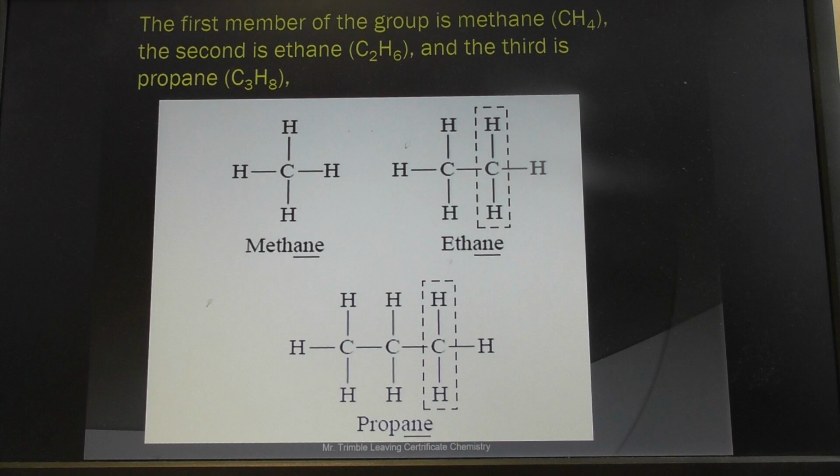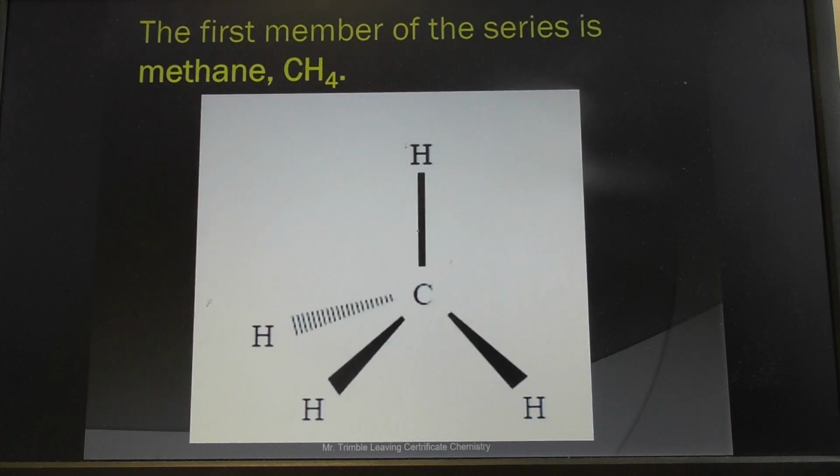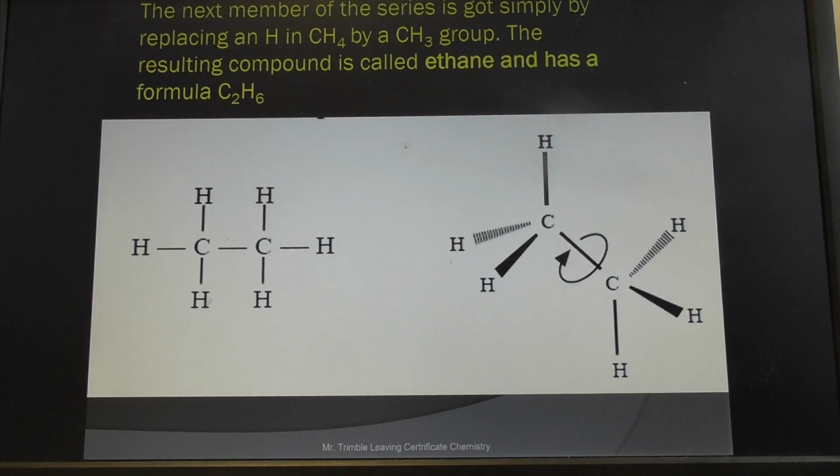The first member of the group, so we've gone through that. You see, each time, if you look at patterns, what's being added is CH2. CH2. That's what's gained every time you go up a member in the alkanes, which is sort of interesting. Don't forget that they are 3D. And remember, this notation is not important for Leaving Cert, but if you ask me, it is important, because if we drew this the odd time, it would always remind us that it is tetrahedral.